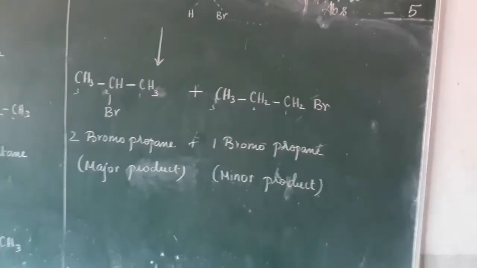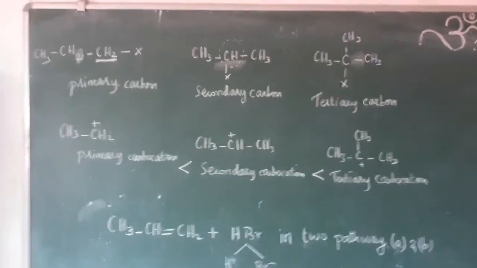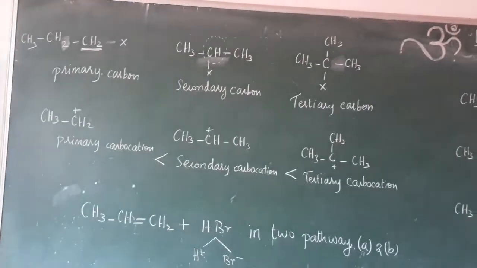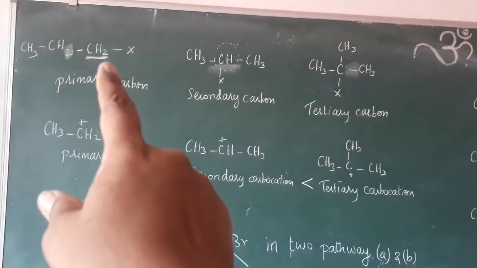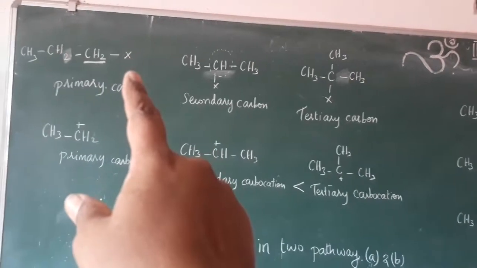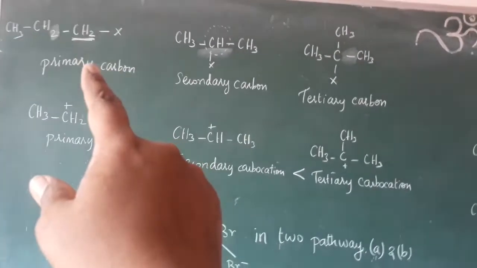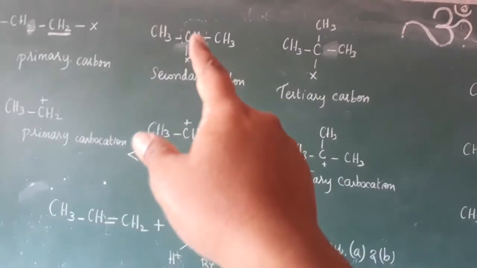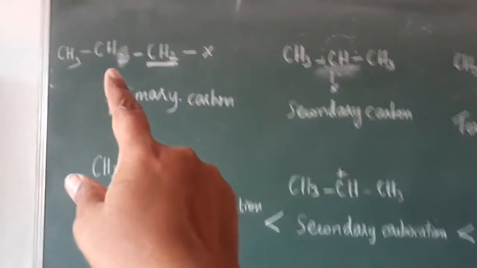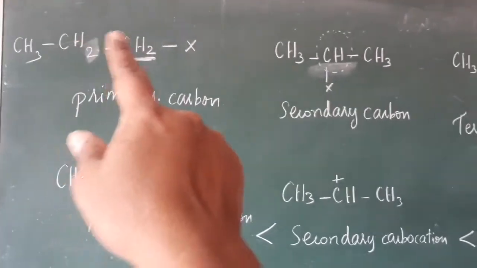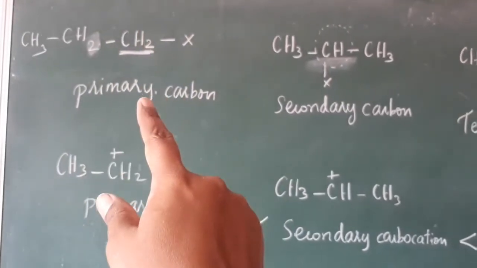Before going into the clarification of the Markovnikov rule, first you have to know about primary carbon, secondary carbon and tertiary carbon. The first one is primary carbon. Why is it primary? It contains a CH2 group and the functional group X, which is present at the end. That carbon is called primary carbon. Primary means it contains only one alkyl group. In CH3CH2X, there is only one alkyl group, and that carbon possesses two hydrogens and one functional group.